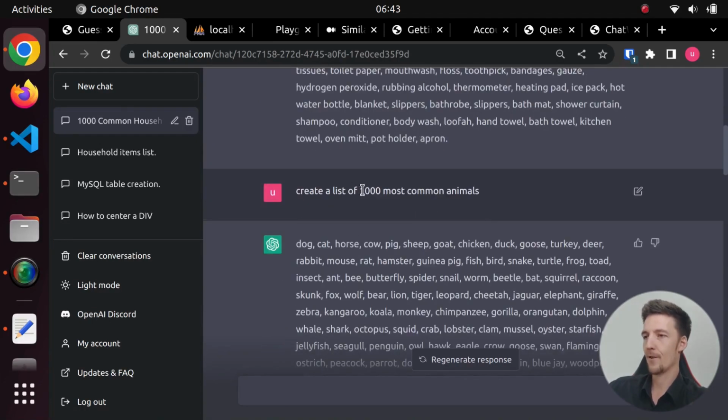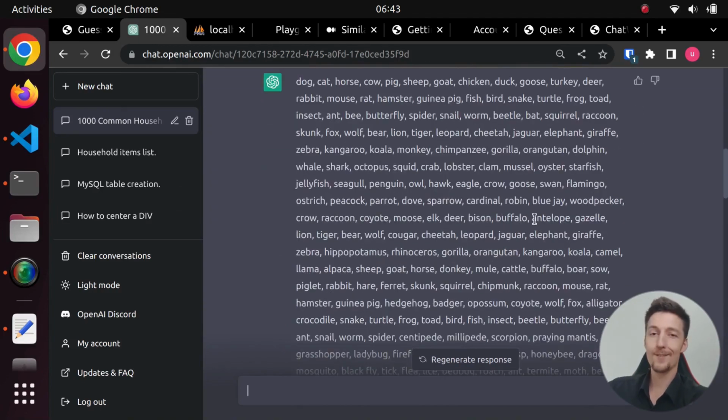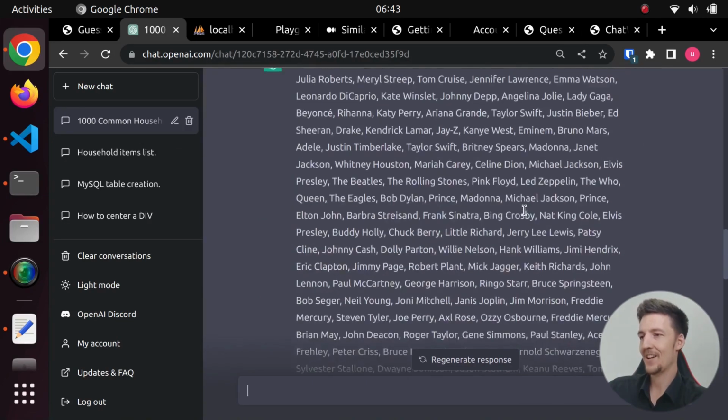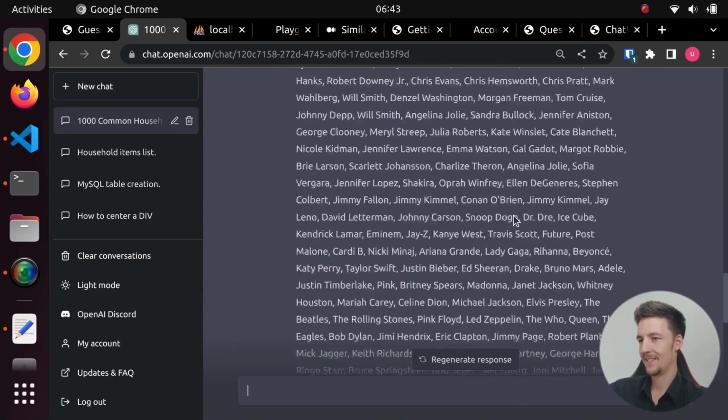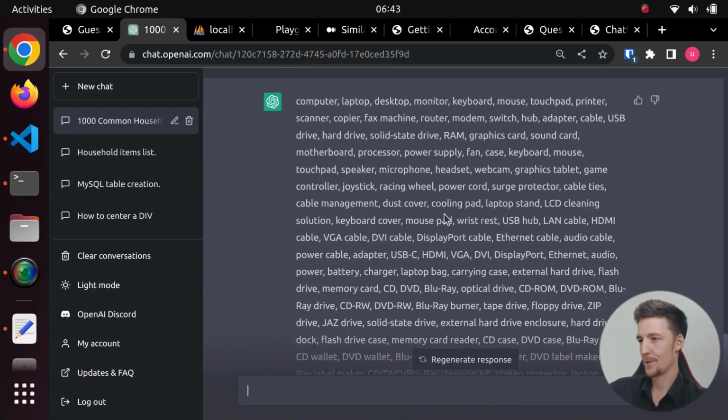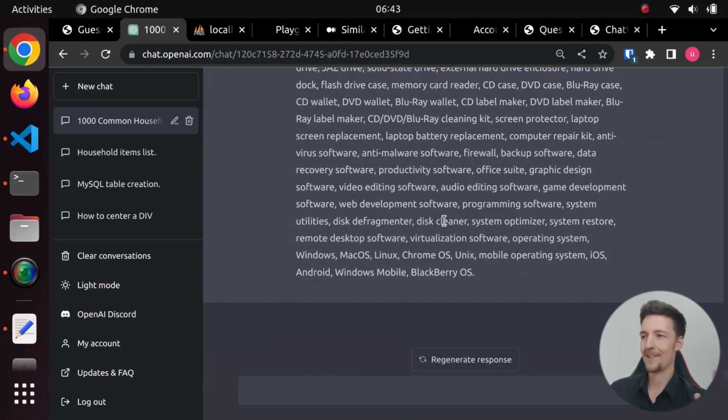And then I asked it for a list of 1,000 most common animals, and then we got a list of animals as well. And then I asked for a comma-separated list of 1,000 celebrities, and then we got a bunch of celebrities as well. And I asked for some computer-related items as well. So now I had a very nice and comprehensive list of things. So now I needed the questions.